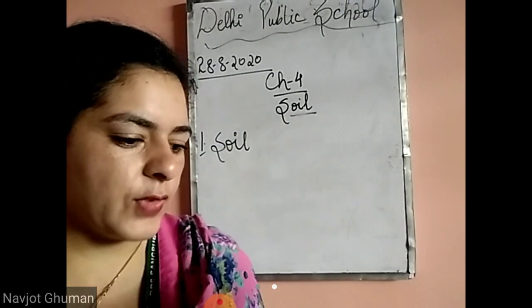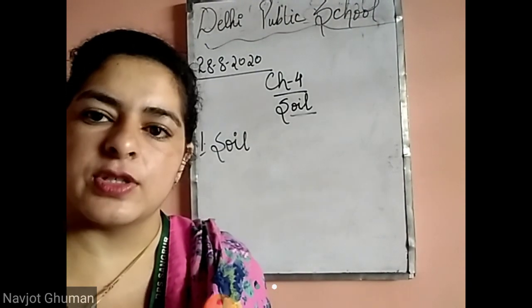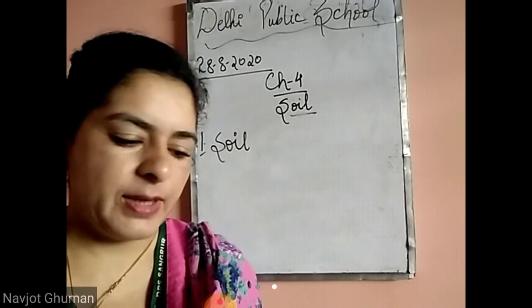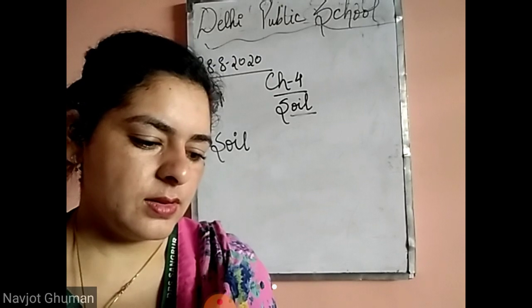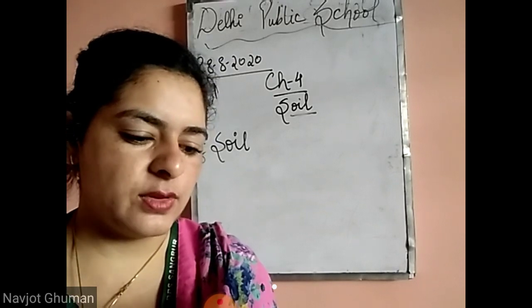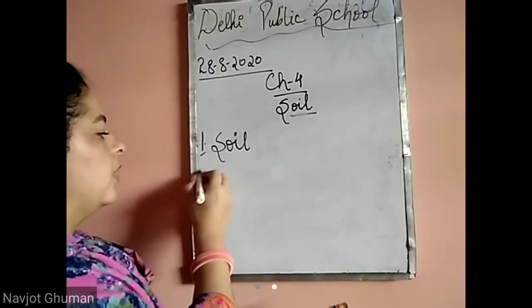Next, soil is formed by the breakdown of dash. Does it form by the breakdown of plants? No, soil doesn't form due to the breakdown of plants. It forms due to the breakdown of rocks.